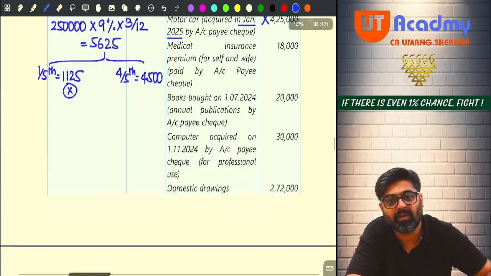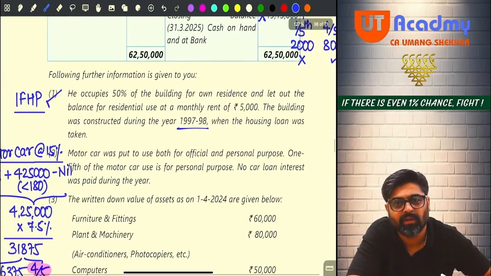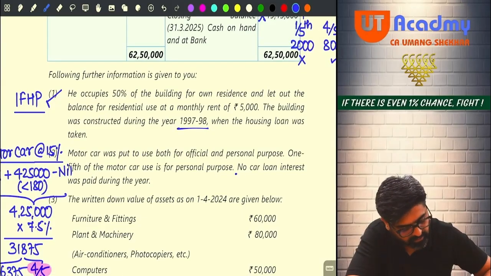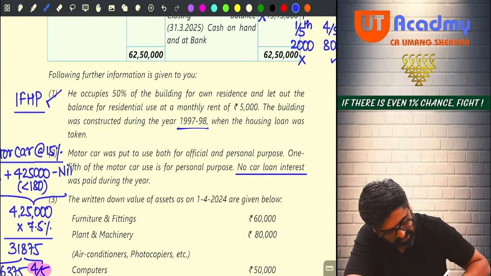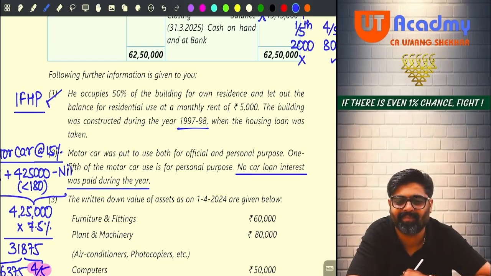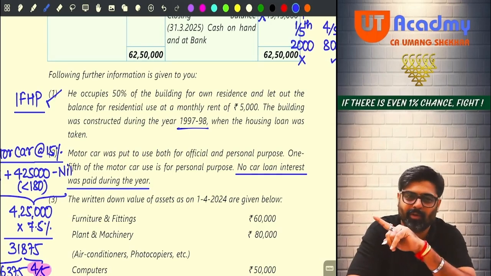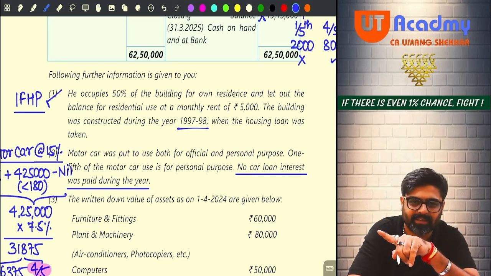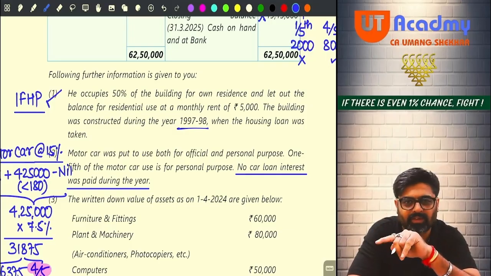See, if I would have been your examiner, I would not have given you this last sentence. A motor car loan is given, this much interest, multiplied by 3 divided by 12. So 5,625.